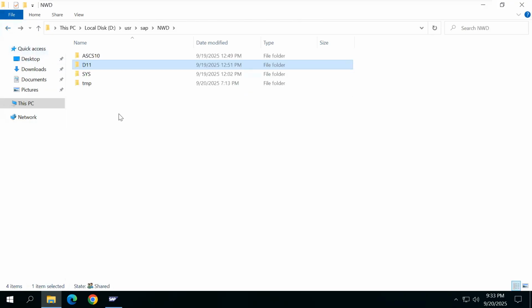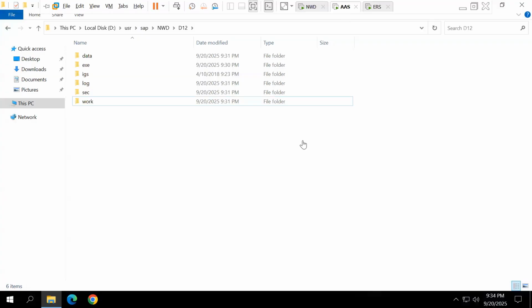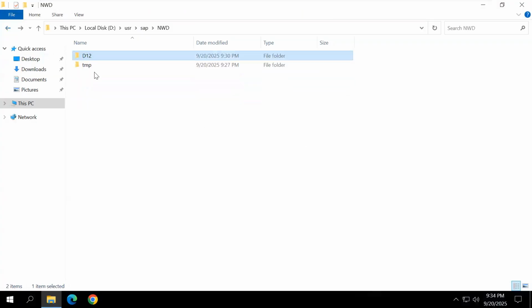One more important point: here D is for the primary application server instance number, and here D is for the additional application server instance number. Suppose you install 740 and lower releases, they show the DVEBMGS instance number. When you install 750 and higher releases, they show the D instance number.